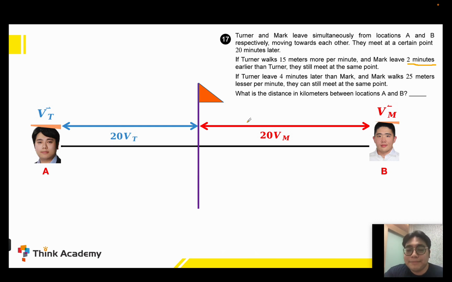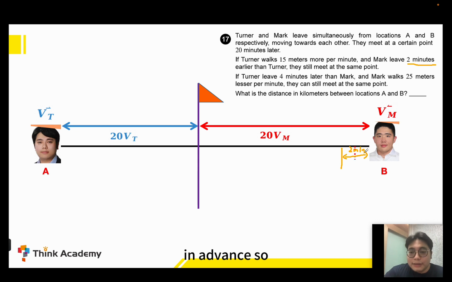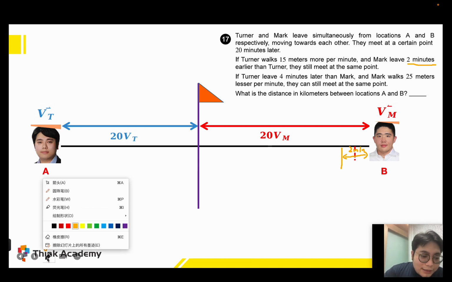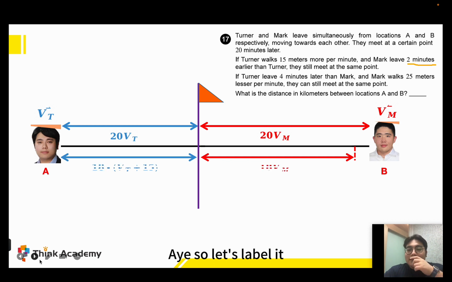The speed of Mark never changes. So Mark will run here, which is 2 minutes in advance. Maybe my hand drawing is not correct, I delete this one. Okay, so let's label it.